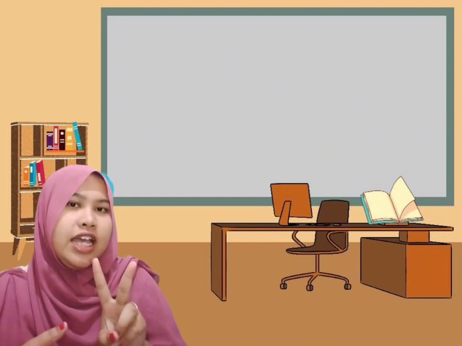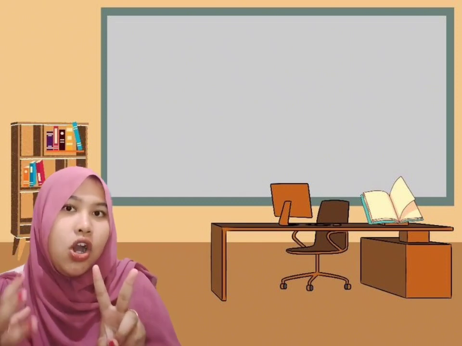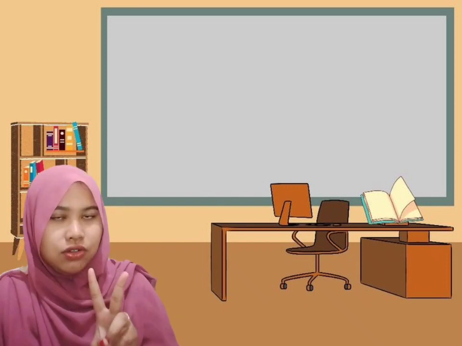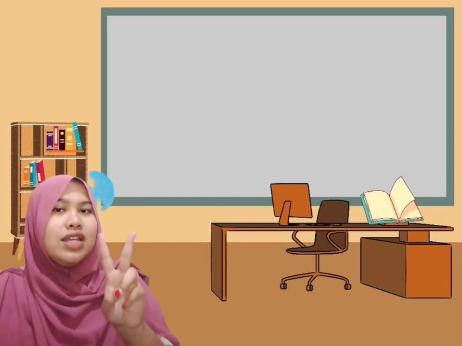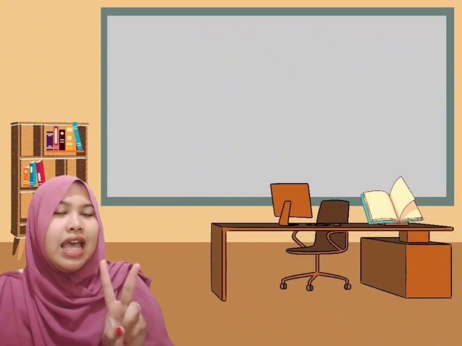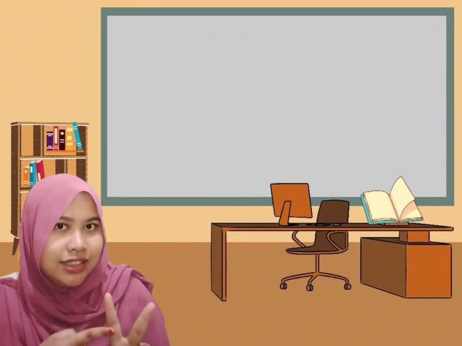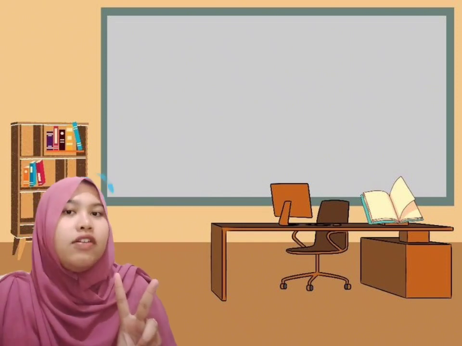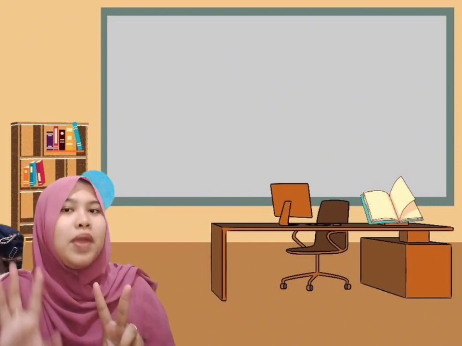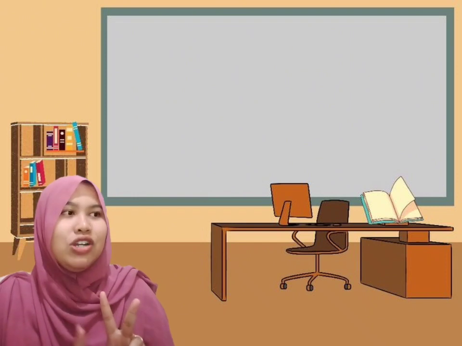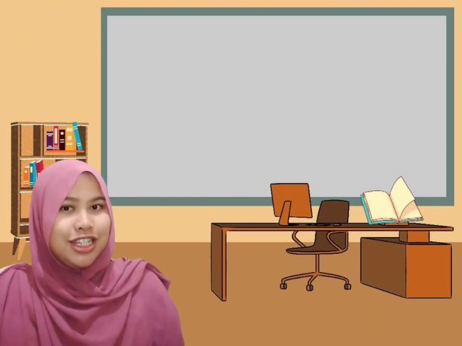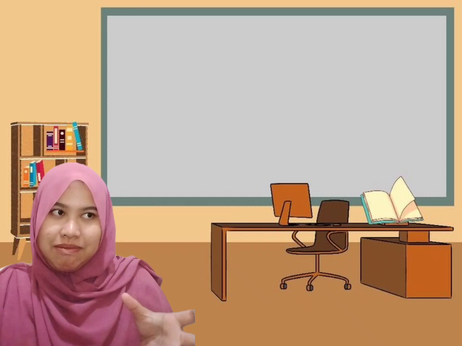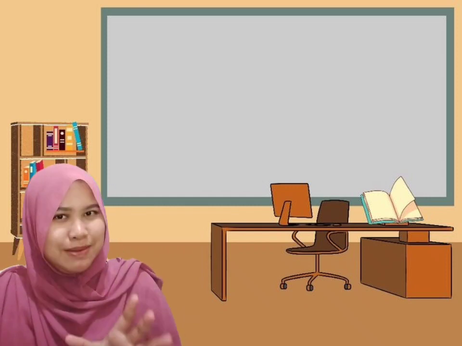Is it a countable noun or an uncountable noun? You have to guess the name of the things, the kind of the things, and the total number of the things. Don't forget to pay attention to singular and plural. Did you get my point about this game? Okay, let's play it.